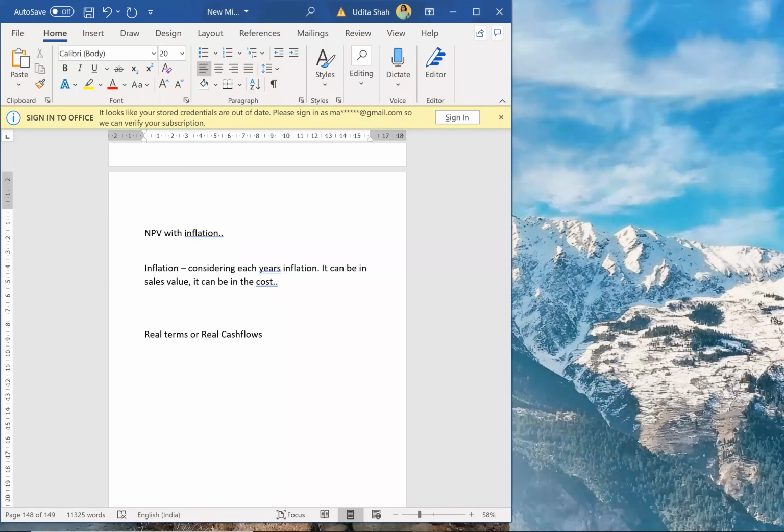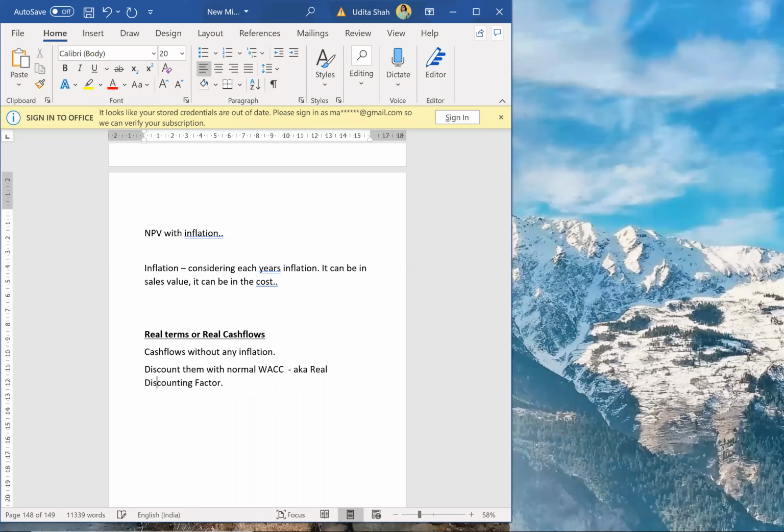So real terms or real cash flows are my cash flows without any inflation. We can discount them with our normal WACC, also called the real discounting factor. So those are my real terms.